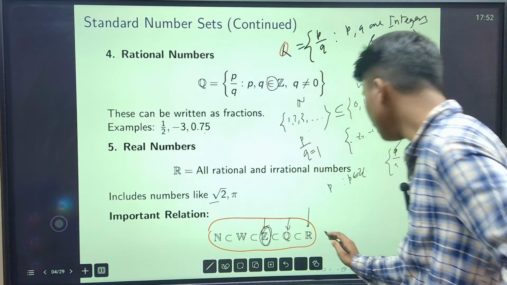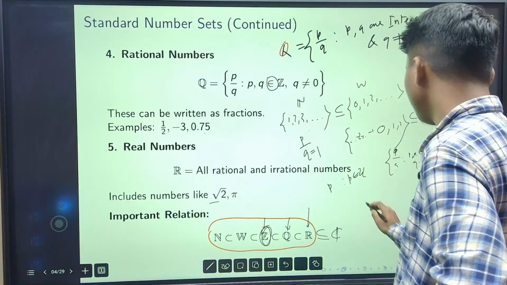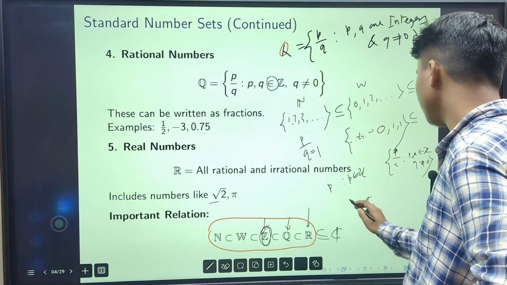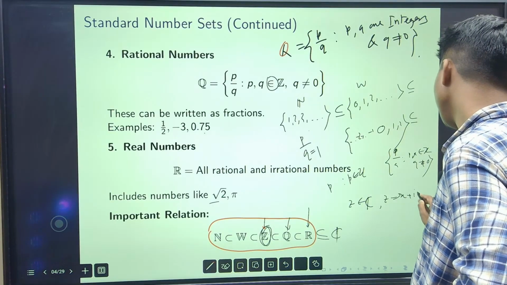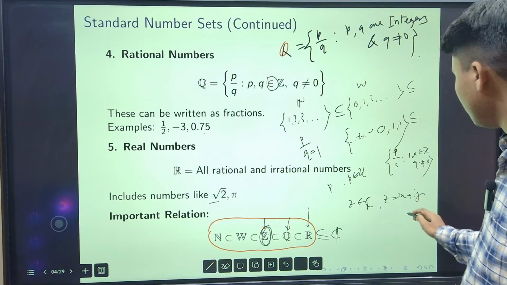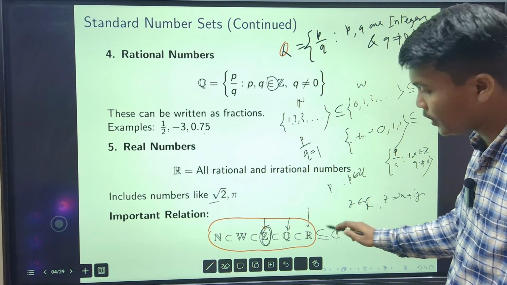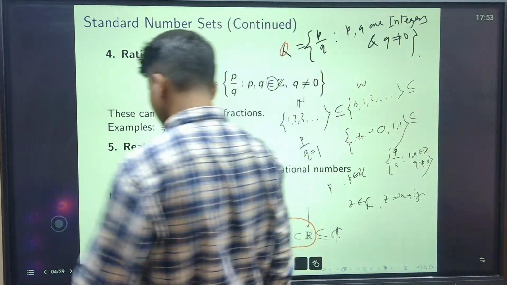There is one more, called complex numbers. You will get to know about complex numbers. A complex number z is of the form z equals x plus iy. If you take y to be 0, while x and y are real numbers, you are getting this to be x. So C is bigger than R, right? So this was the basic definition of sets.